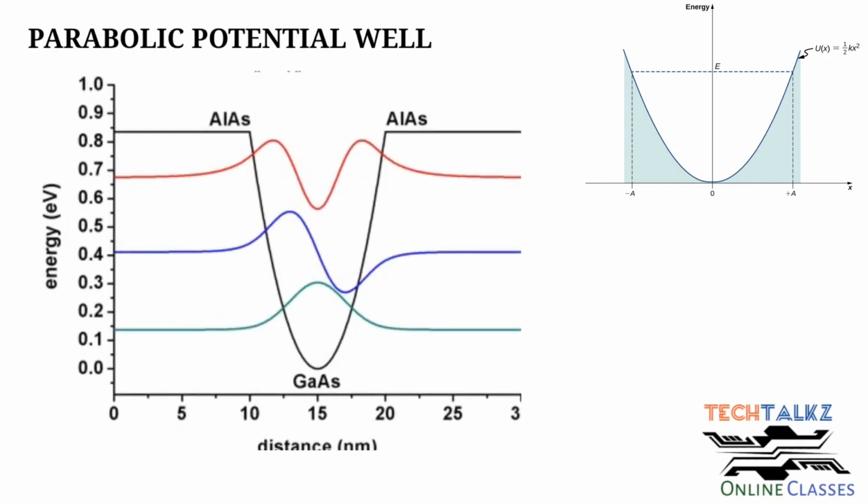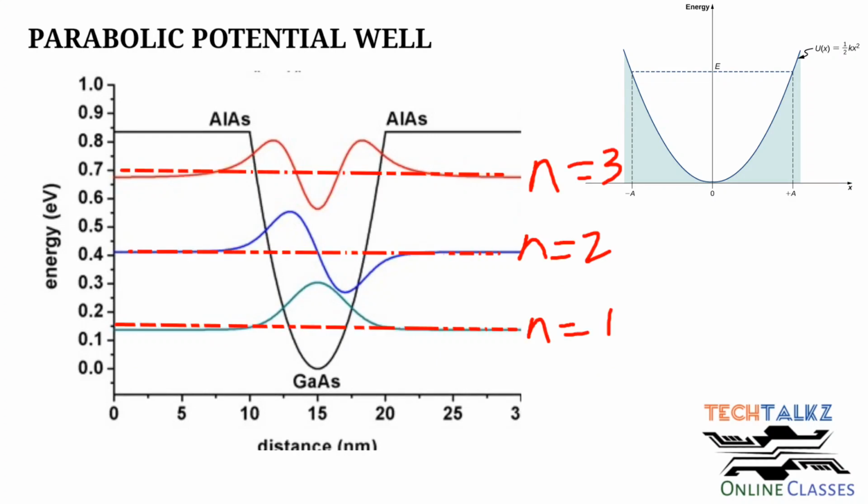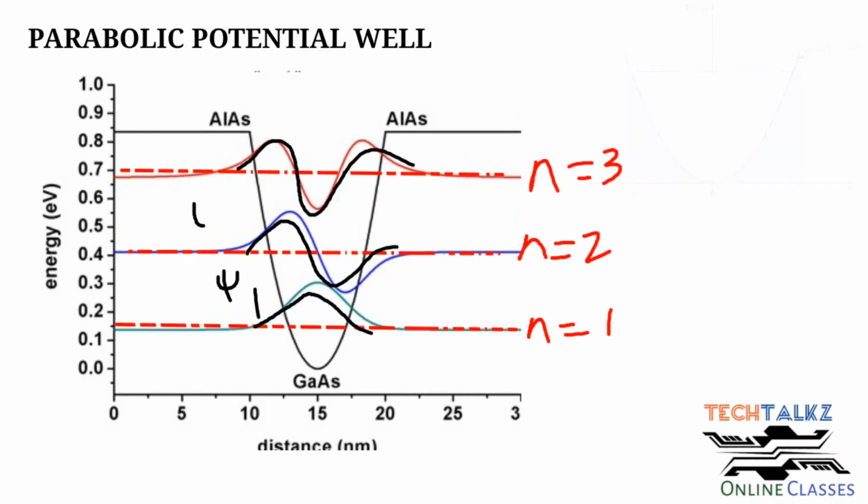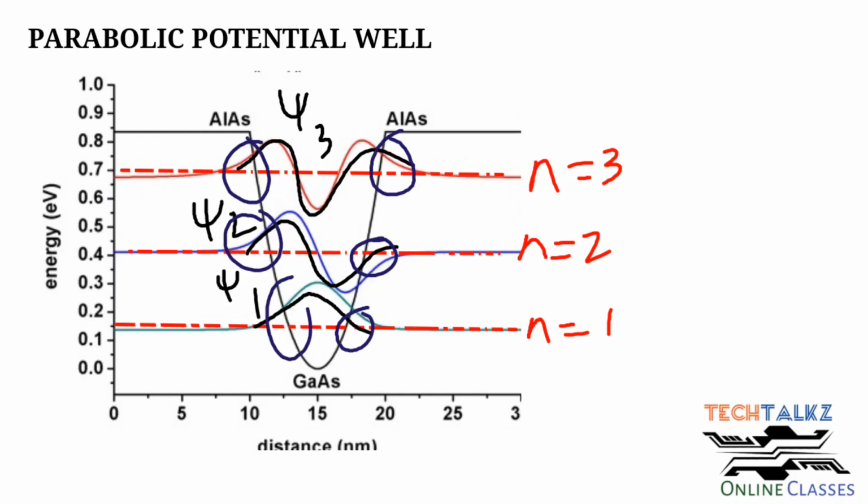And check the figure. This is the parabolic well, then possible energy levels, and these are the wave functions. And here also the energy is quantized energy levels or energy states. And towards the barrier, the wave function shows the penetration, that's the tunneling of electrons. And next one is triangular wells.